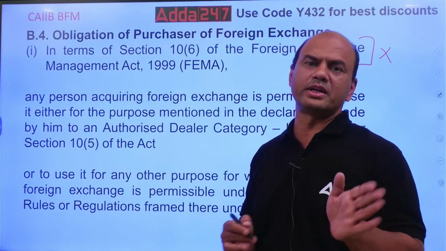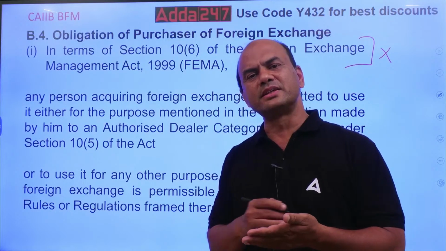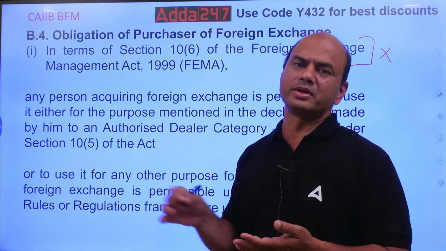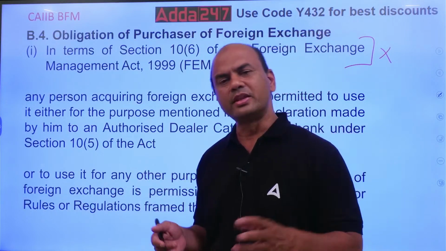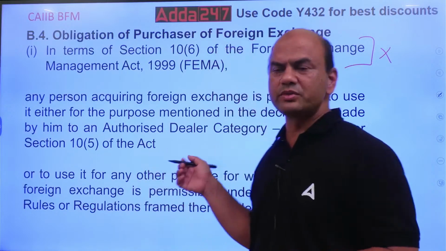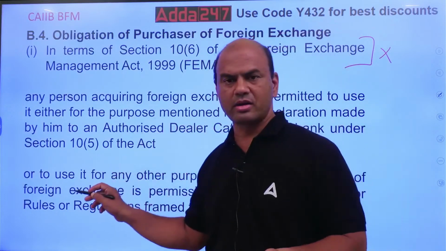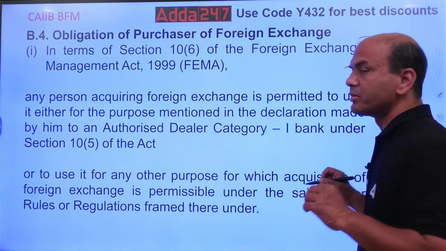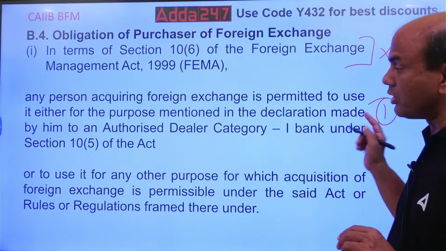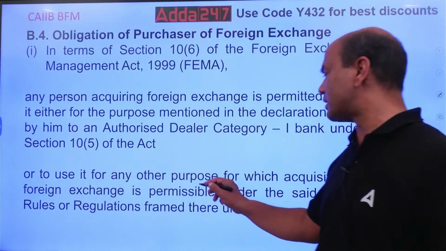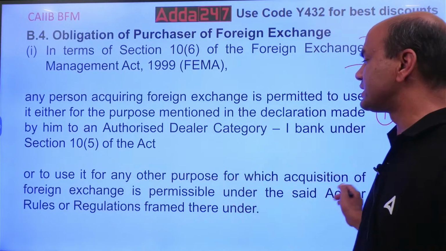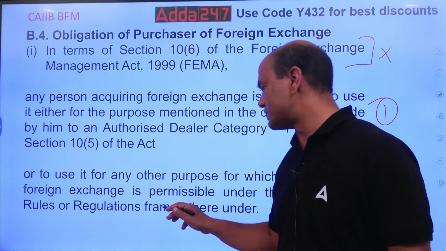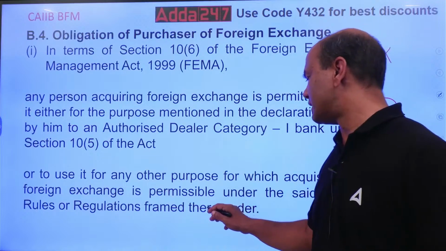Let's say I want to import some machinery from UK, machinery from USA, anywhere. So that I'll mention. So I can use it for that purpose, that is number one. This is number one, for the purpose mentioned in the declaration, or use it for any other purpose for which acquisition of foreign exchange is permissible under the said act or rules or regulations framed thereunder.